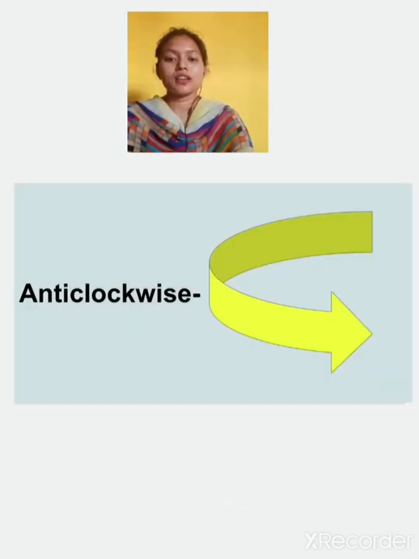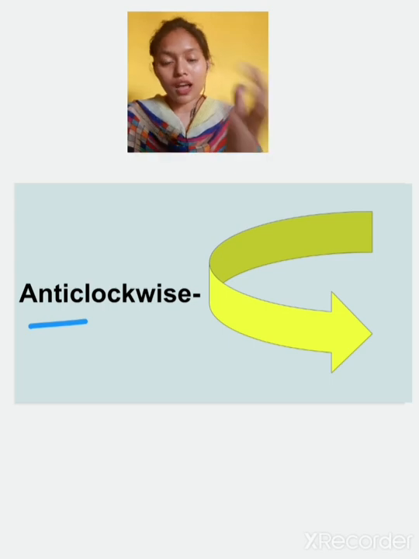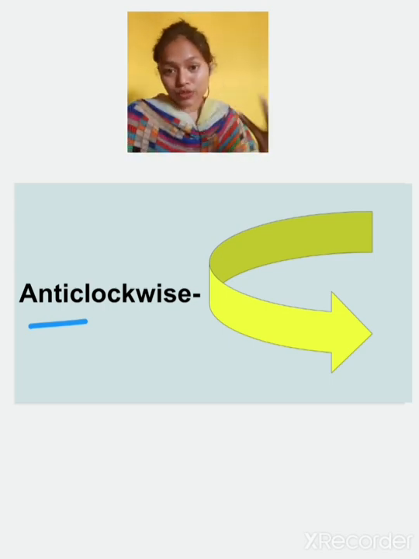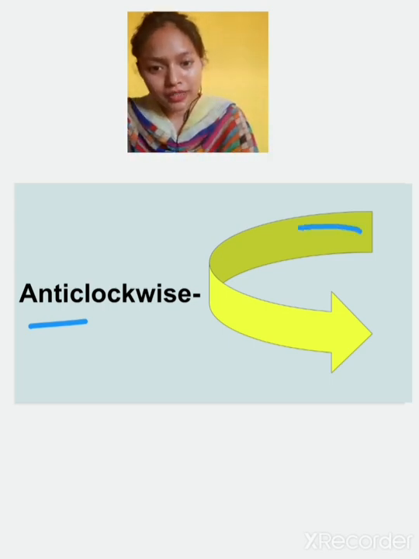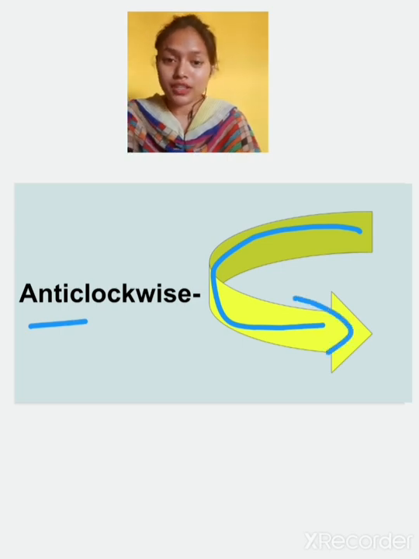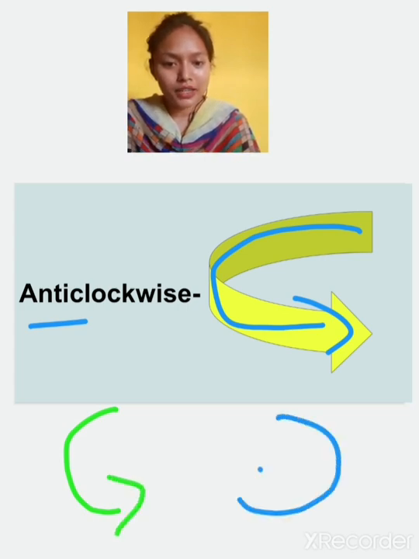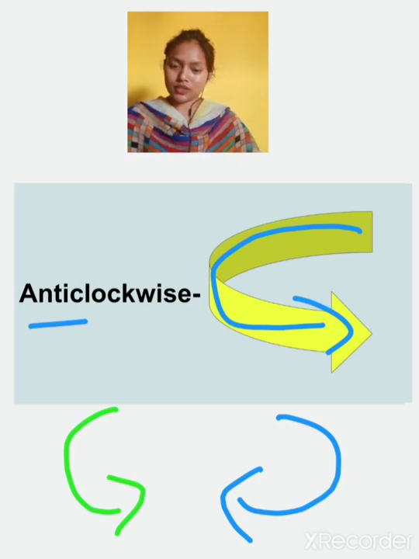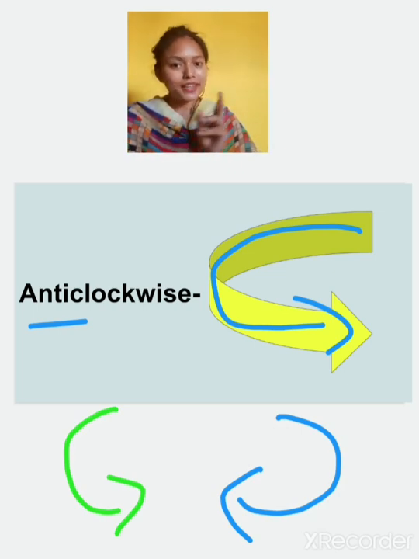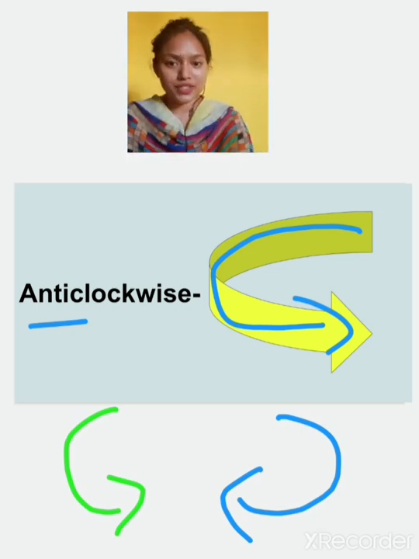Anti-clockwise means against the clock. How the clock moves, opposite to that. So it will be like this. So this type of rotation is anti-clockwise rotation. Now this is anti-clockwise, and when it goes from this side, it will be clockwise rotation. Is it clear? Clockwise and anti-clockwise, two types of rotations are there.